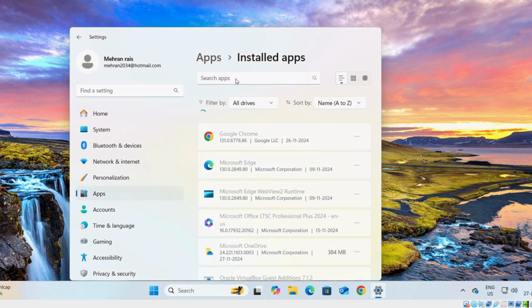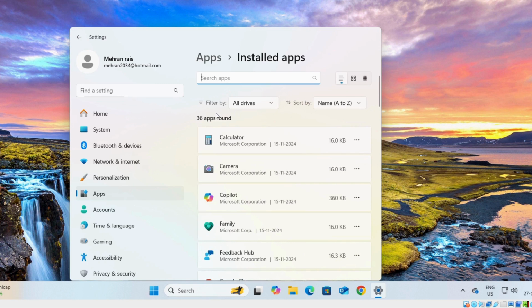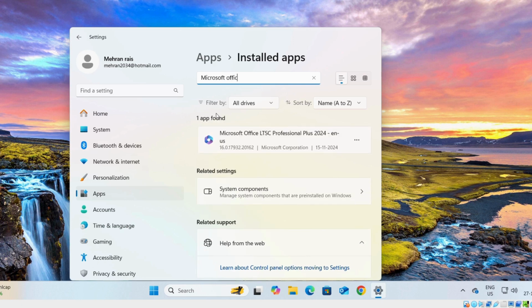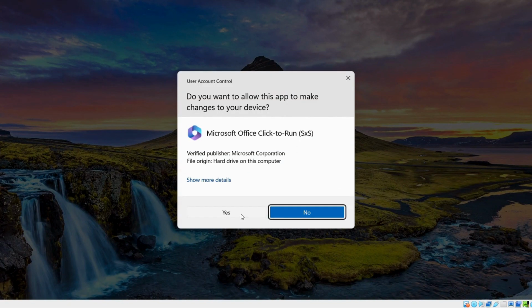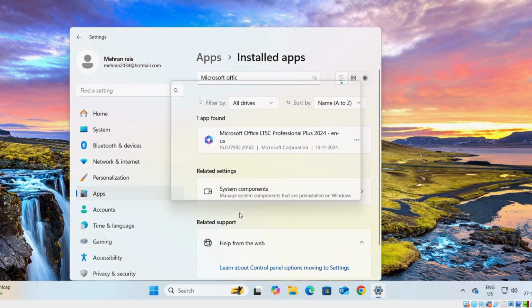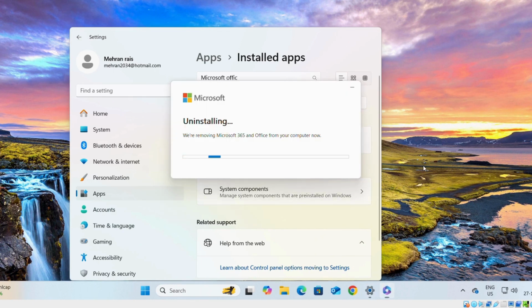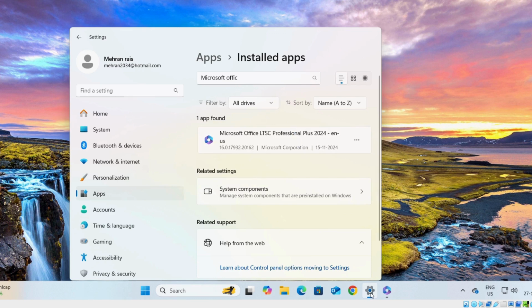We can search for Microsoft Office. As you can see, we have already installed the Professional Plus 2024 version, so we will uninstall it. Yes. Uninstall. So we have to wait for some time.